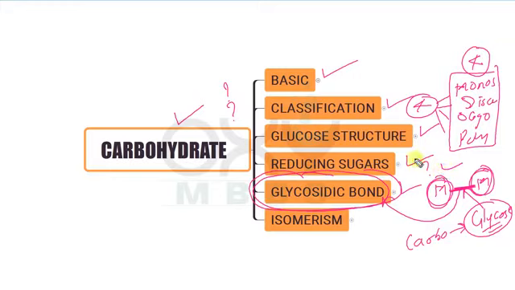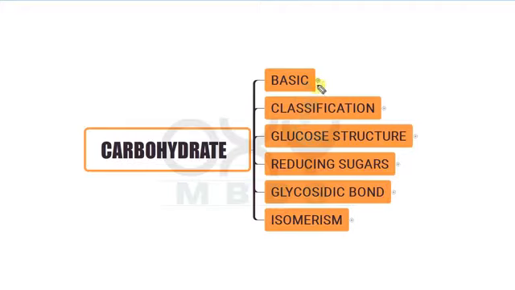And in the last we will discuss what are the different types of isomerisms that are present in the carbohydrate, and this is very very important for your PG entrance examination. So my dear friends, let's talk about all these one by one in detail.